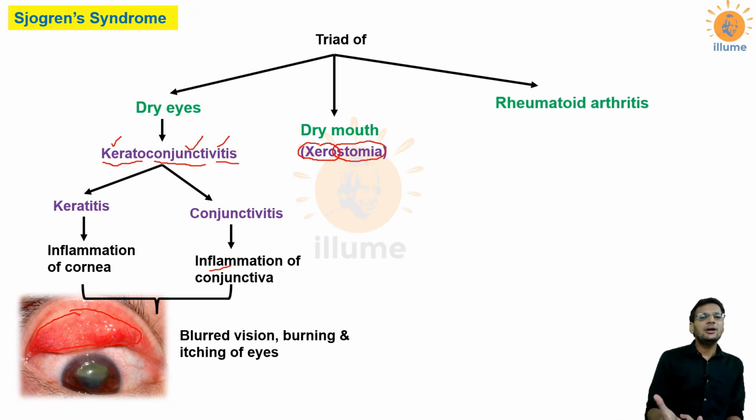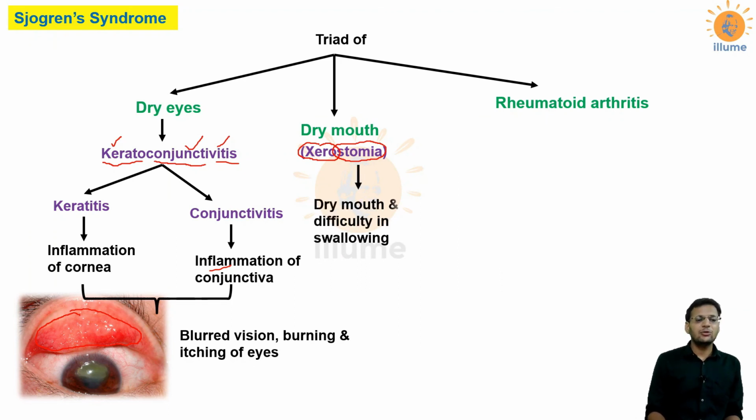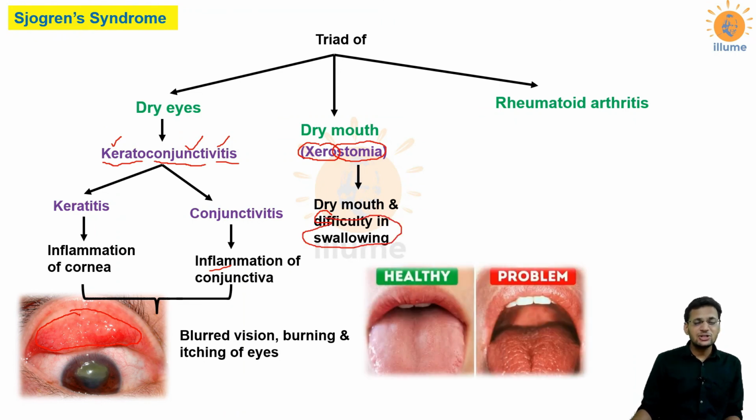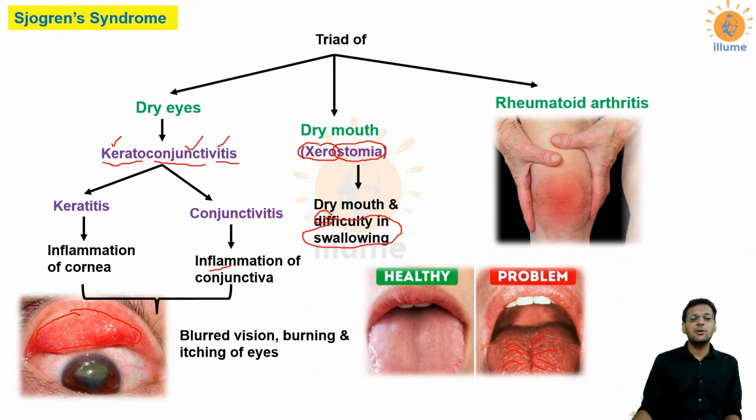See, during swallowing, saliva plays a very important role in lubrication of the food. Now in dry mouth there won't be much lubrication. That's why there would be difficulty in swallowing. And if you look at the tongue of such patients, you would see presence of certain fissures over the tongue, because this represents a dry tongue, and this is what happens in dry mouth or Sjogren syndrome. And we have already discussed rheumatoid arthritis in the last video.